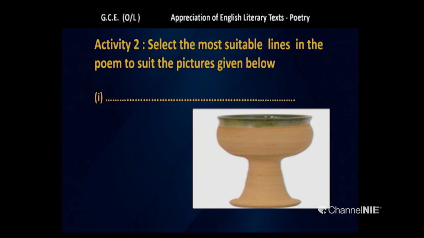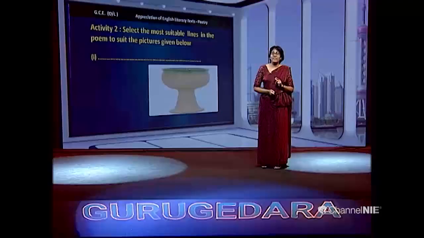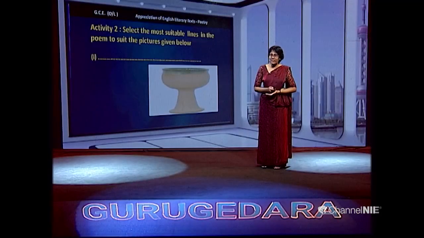If you look at this picture, can you find some relevant lines, suitable lines? Hope you can do it with me. By now, you can underline even those sentences and the lines in the poem. And I hope you have the anthology with you. Come on. Shall we check the answer?